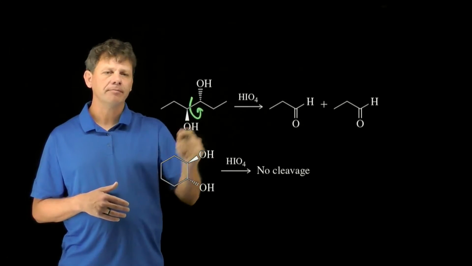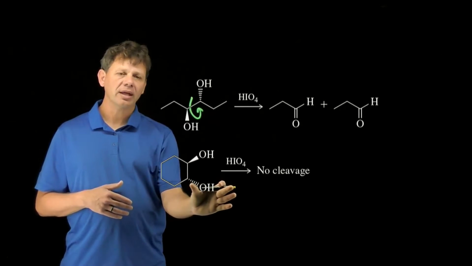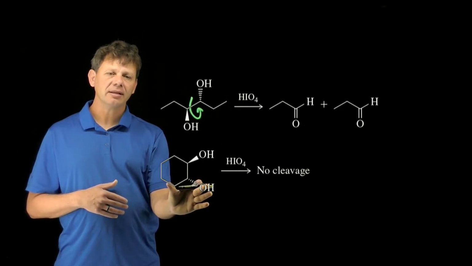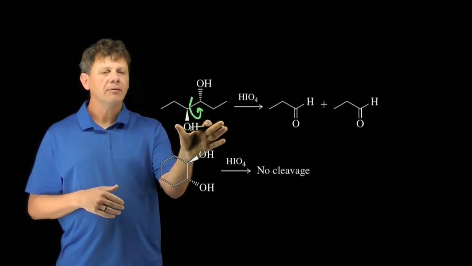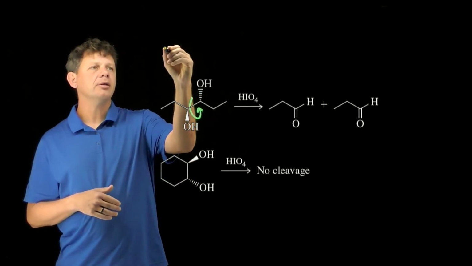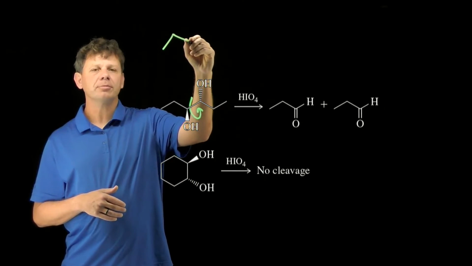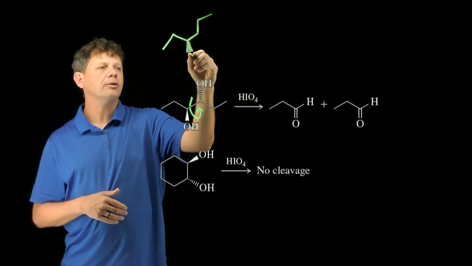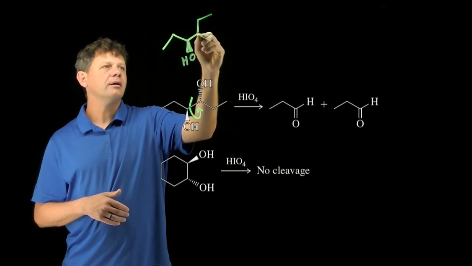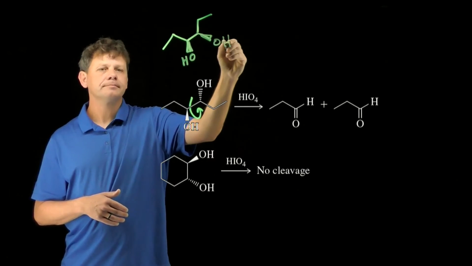Well, that has to do with the fact that we have a single bond here where there is free rotation. Note that we can't rotate freely around the single bond in a cyclic compound because it would require the ring to fall apart. If we do the rotation around this bond, what we see is we can redraw this molecule in a different conformation where now the two hydroxyl groups are in fact on the same side.